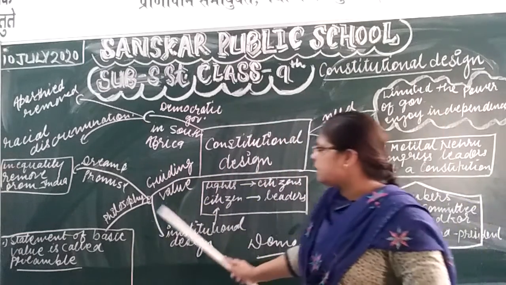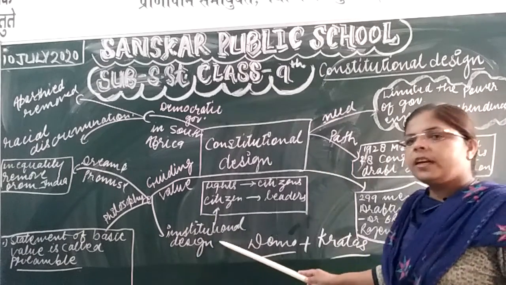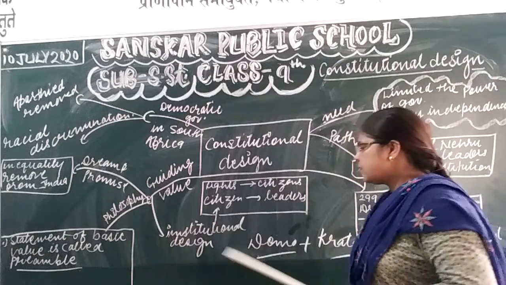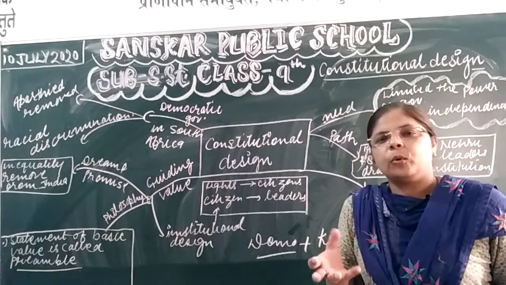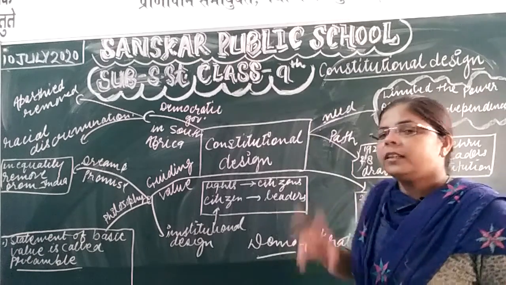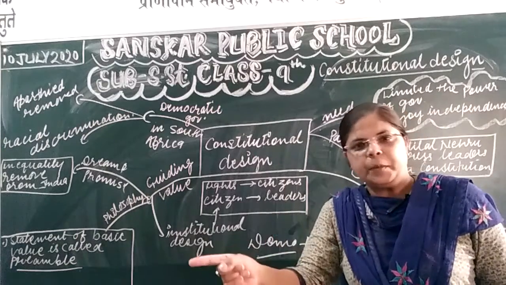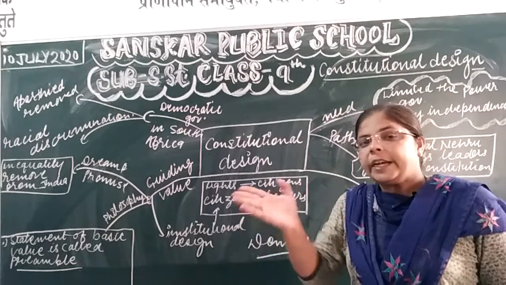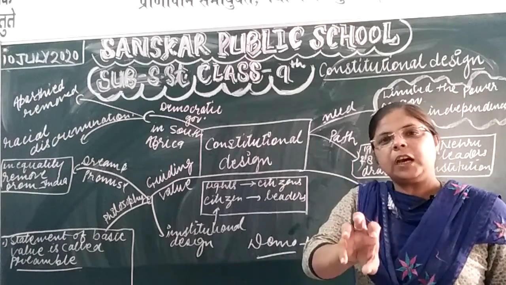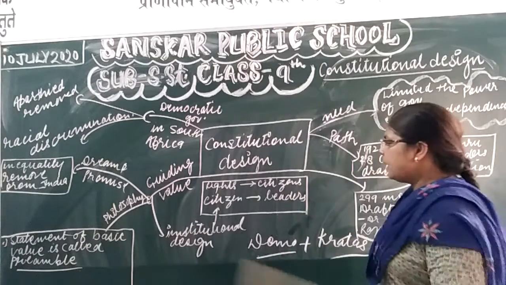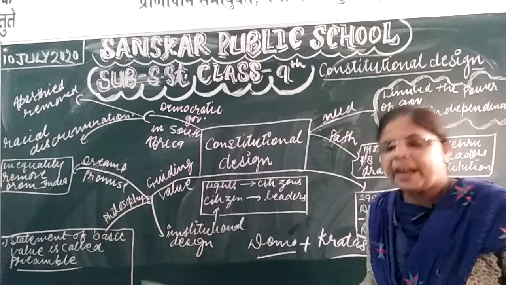Now next is the institutional design. A constitution works on the institutional design. Institutional design means a constitution works like an institute. Institute means in that both can take part. It means the citizen elects the leader and the leader protects the fundamental rights. Citizens take part in the political activity and elect the leader, those who can frame the government and can prepare the law.